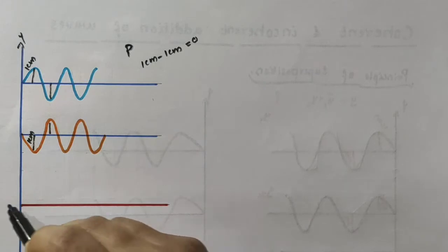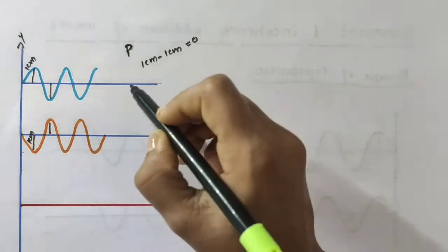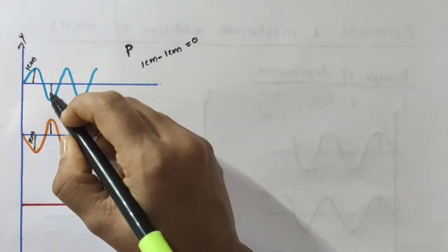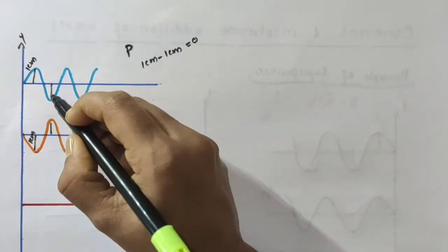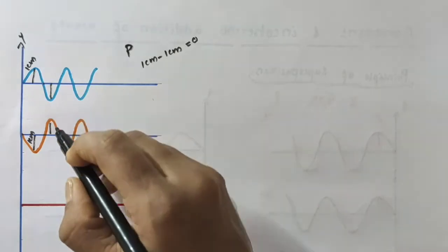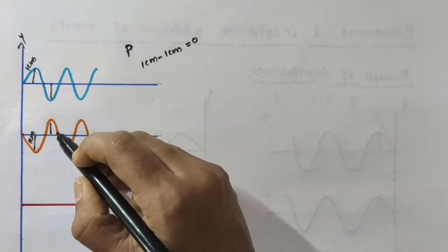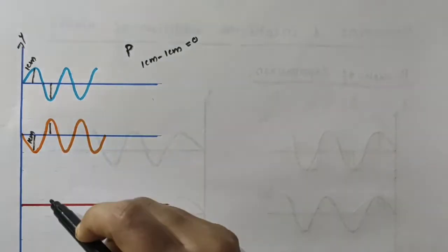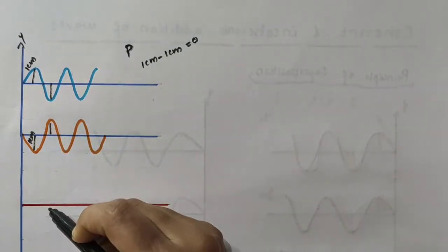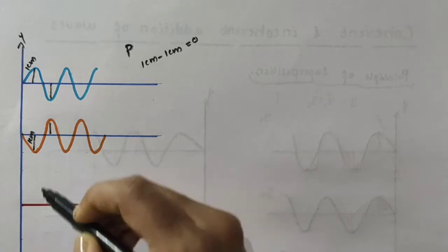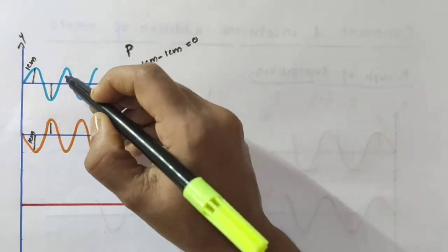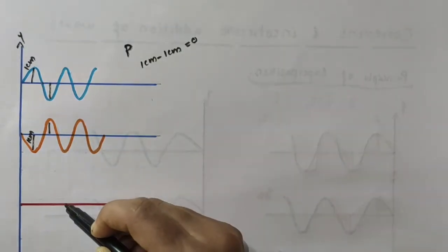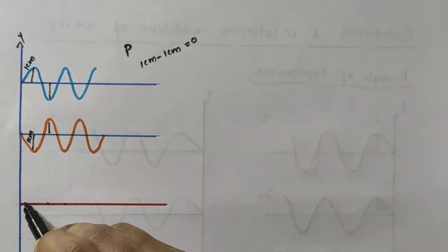That is, the particle at P will remain in its mean position because there is no displacement. Similarly, take this part of the wave. Here we have the trough of the first wave and corresponding to that, the crest of the second wave. So again, minus 1 centimeter plus 1 centimeter equals 0. So the net displacement will be 0. Then again at the next point, we have the crest of the first wave and trough of the second wave, so the net displacement is 0.